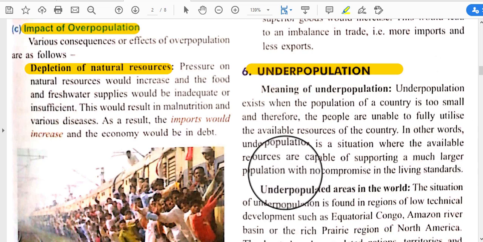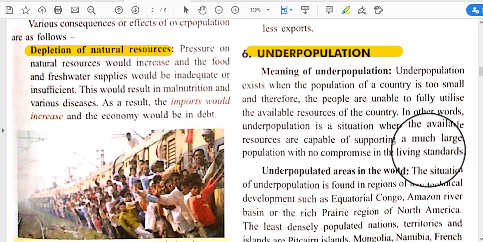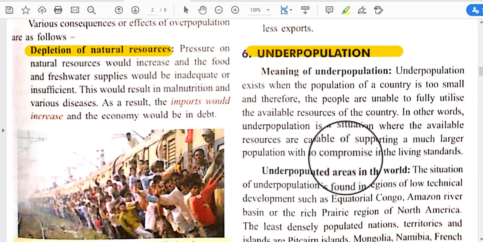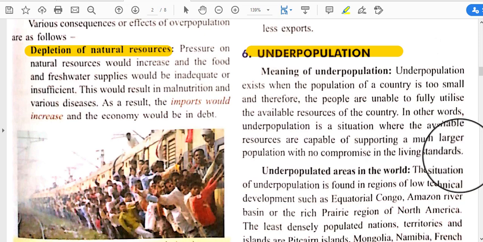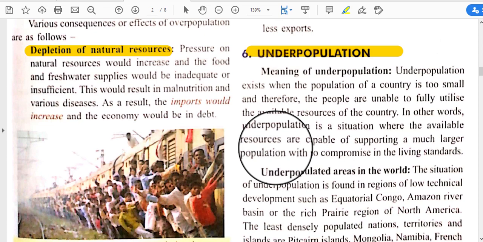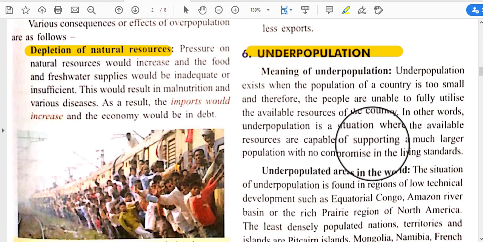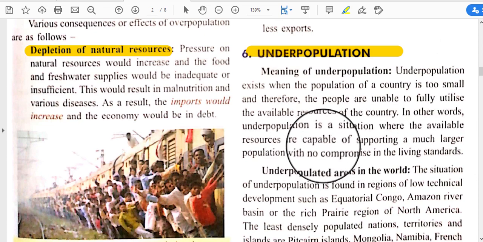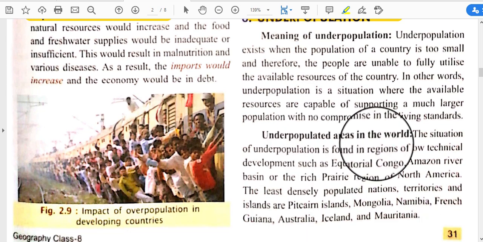situation where the available resources are capable of supporting a much larger population with no compromise in the living standards. Okay, so underpopulation is a situation where the available resources are capable of supporting a much larger population than the present population. Underpopulation areas in the world.